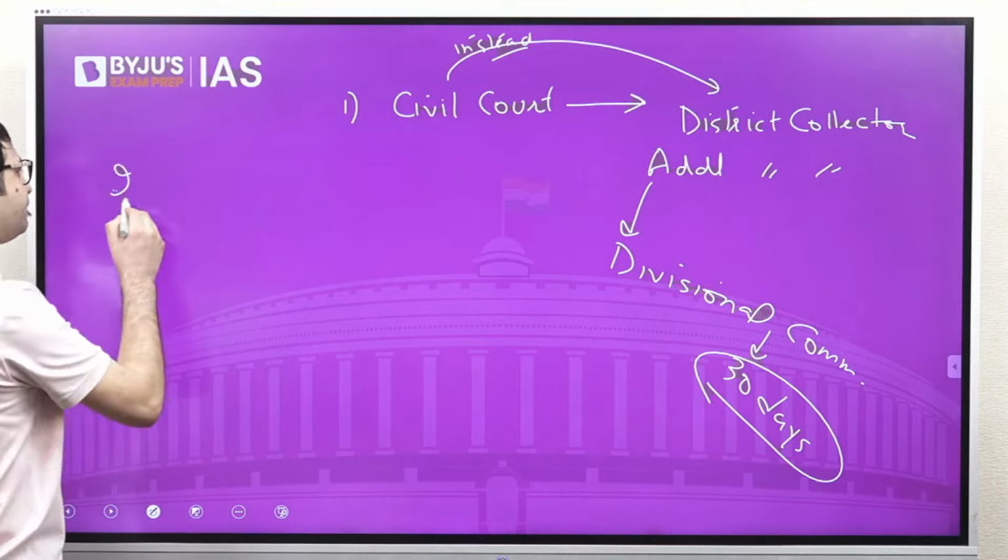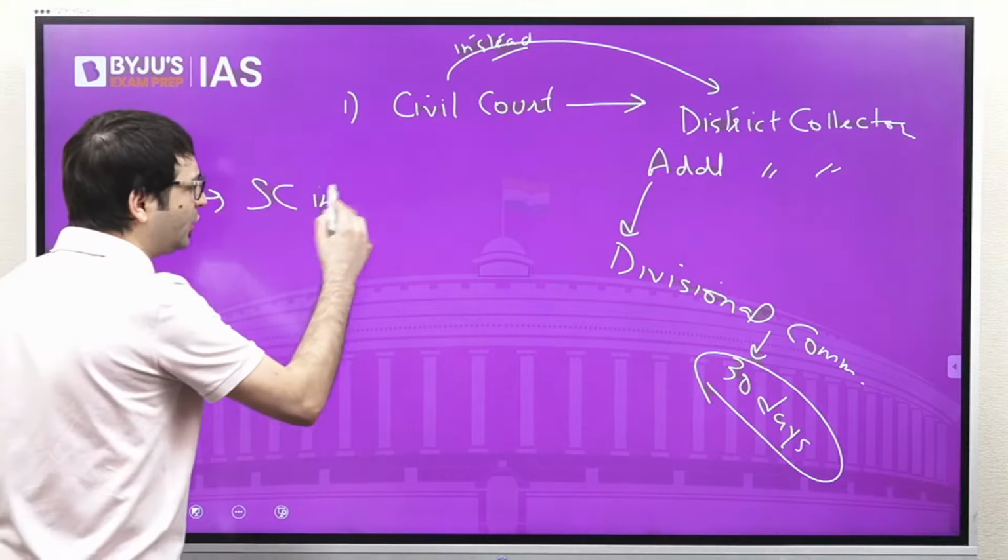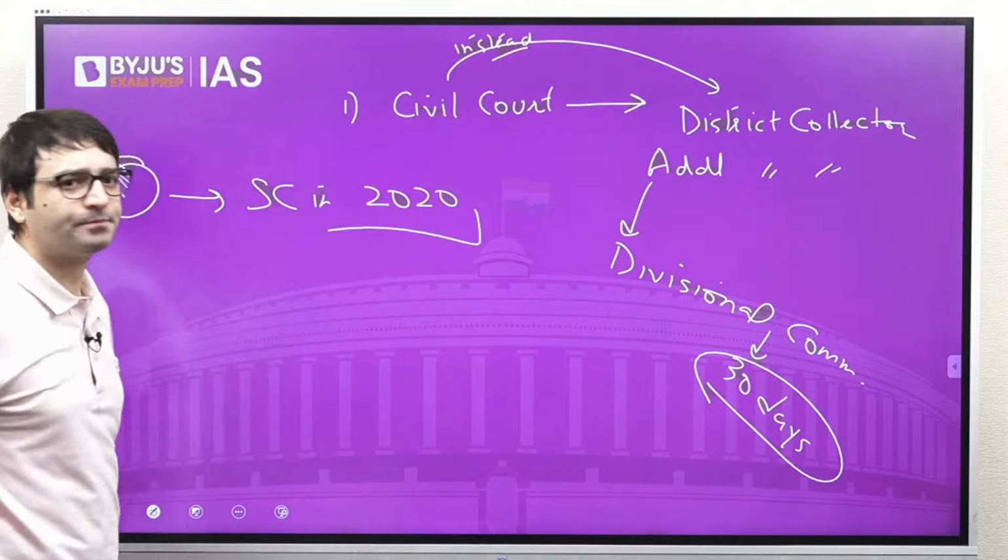Change number two. The Supreme Court in 2020 decided something.